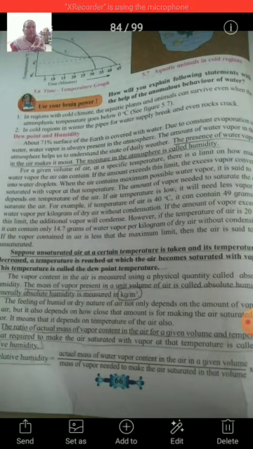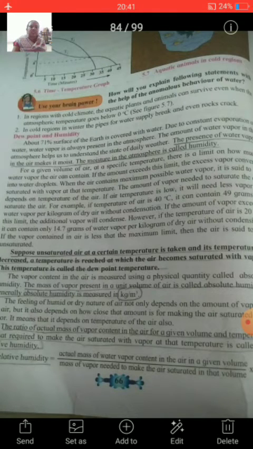If the relative humidity is more than 60%, we feel that the air is humid. If the relative humidity is less than 60%, we feel that the air is dry. This means that on the amount of relative humidity we can find the state of the air.